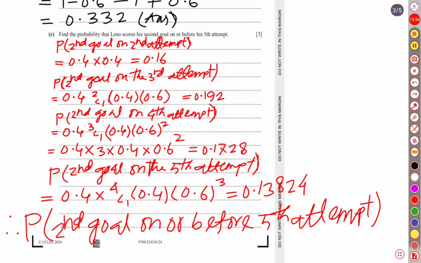Then let us add all of these to each other. If we add up, it is going to be 0.13824 plus 0.1728 and so on.